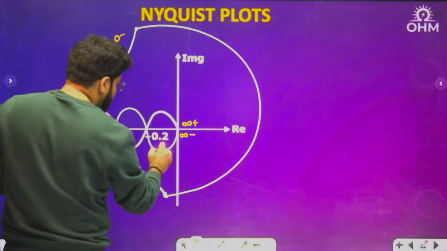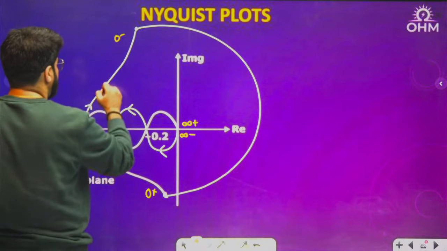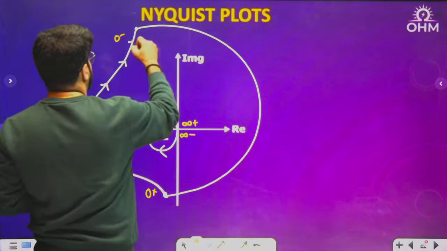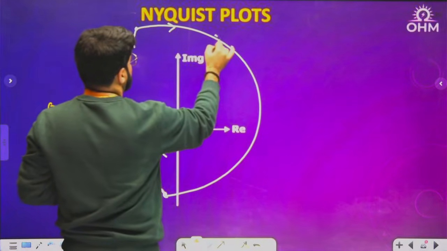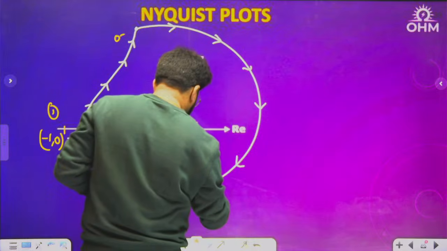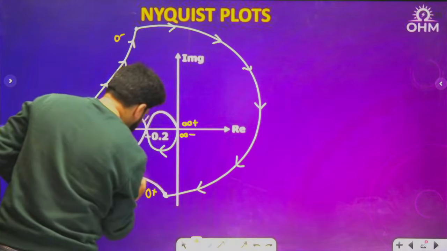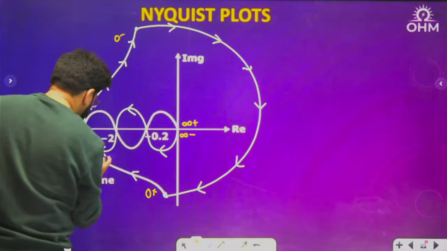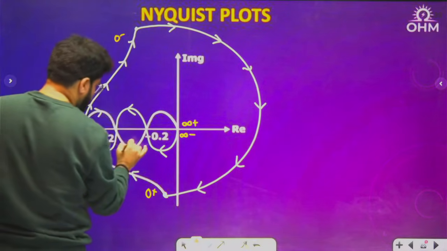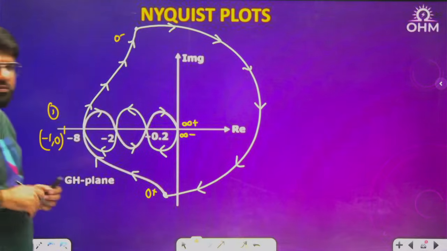Okay, now let me complete the arrows also. Infinity minus to 0 minus. 0 minus to 0 plus. And 0 plus to infinity plus.